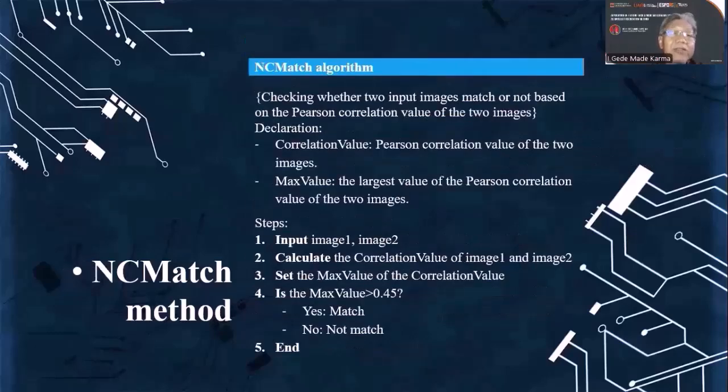NC match method is used to check whether 2 input images match or not based on the Pearson correlation value of the 2 images. Declaration: correlation value is the Pearson correlation value of the 2 images. Max value is the largest value of the Pearson correlation value of the two images. Step 1, input two images, image 1 and image 2. The second one is calculate the correlation value of image 1 and image 2. The third one is set the max value of the correlation value. And the fourth is check whether the max value is greater than 0.45. If the answer is yes, that means the two images are matched.